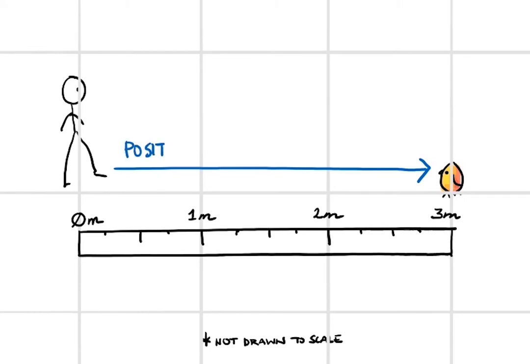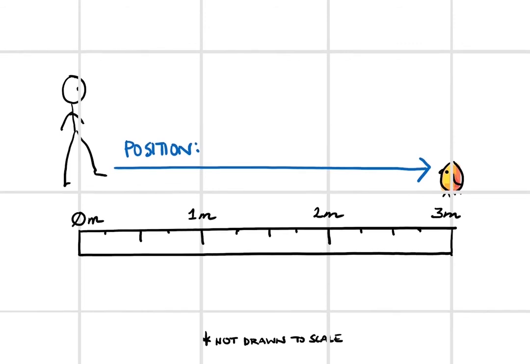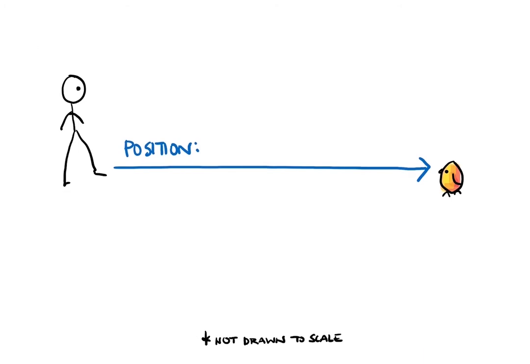Cool. The bird's position is 3 meters to the east of you. But wait, we just described this vector quantity of position in relation to your position. What if you move? Well, that would change the position, or at least our description of position. That grid we drew, it's not really there. It doesn't exist. We use it for our convenience, which means our description of position is relative.